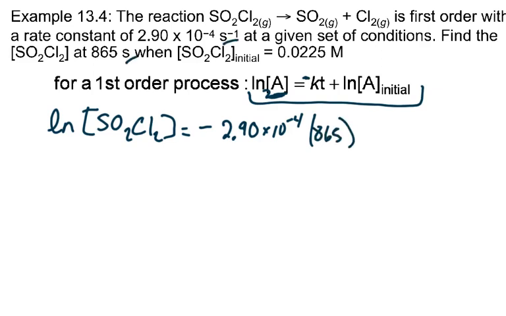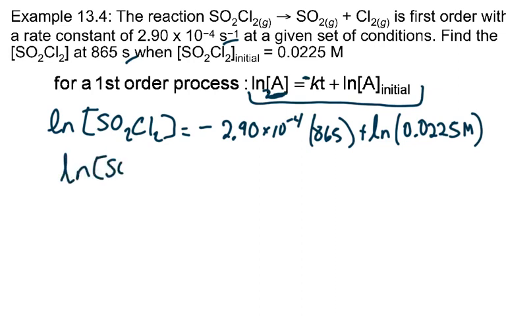This is per second, this is in seconds, so that's good. Plus the natural log of my initial concentration, which is 0.0225 molar.